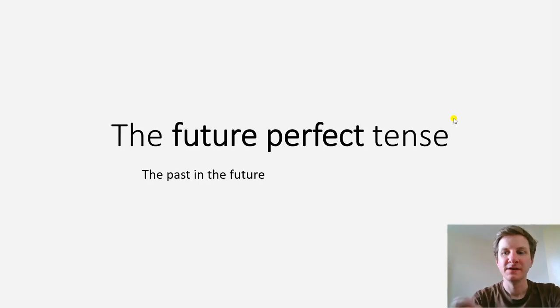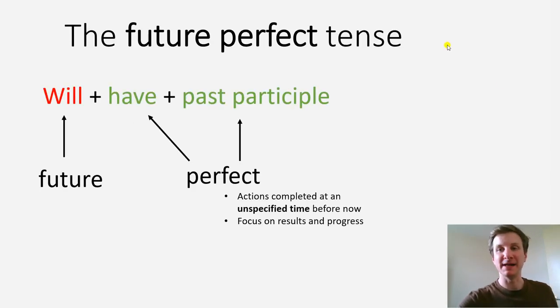Hello. Today's video is about the future perfect tense in English. The future perfect tense is also called the past in the future. It can be quite a confusing tense because it's past and it's future at the same time. Hopefully, through today's video, you will be able to understand it a little bit better.